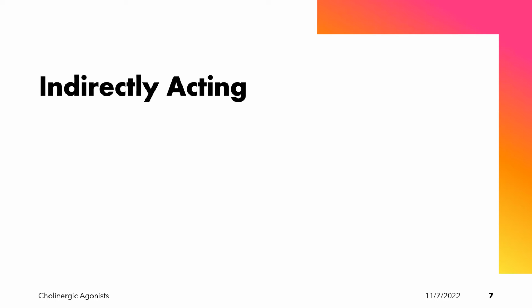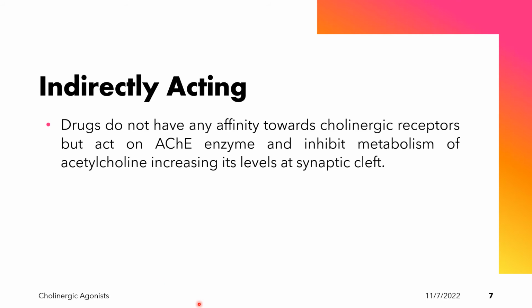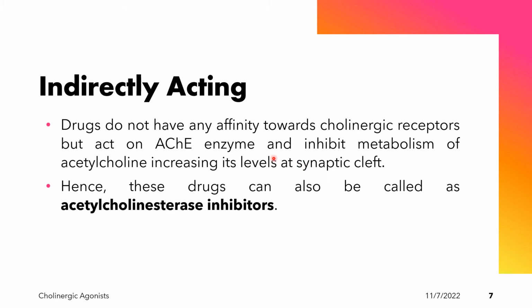About the indirectly acting cholinergic agonist. These drugs do not have any affinity towards cholinergic receptors, but they act on the acetylcholinesterase enzyme and inhibit the metabolism of acetylcholine, increasing its levels at the synaptic cleft. Hence, these drugs can also be called acetylcholinesterase inhibitors or ACHE inhibitors.